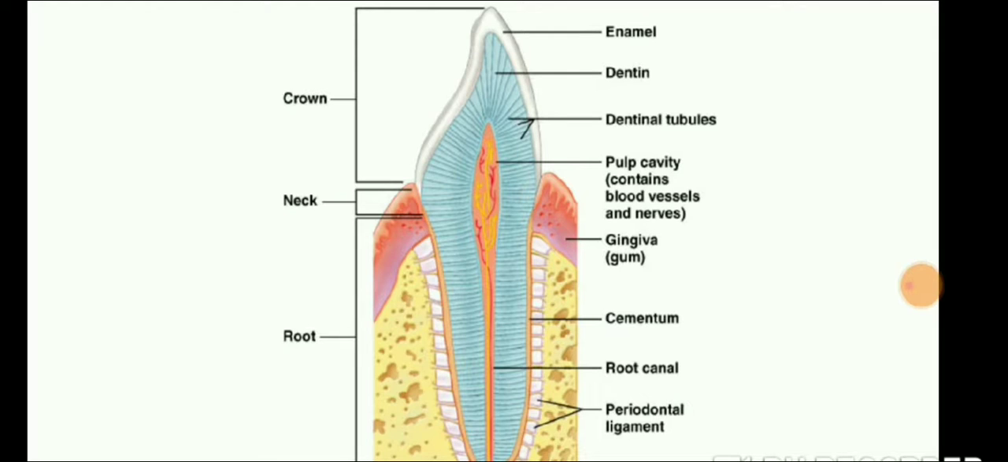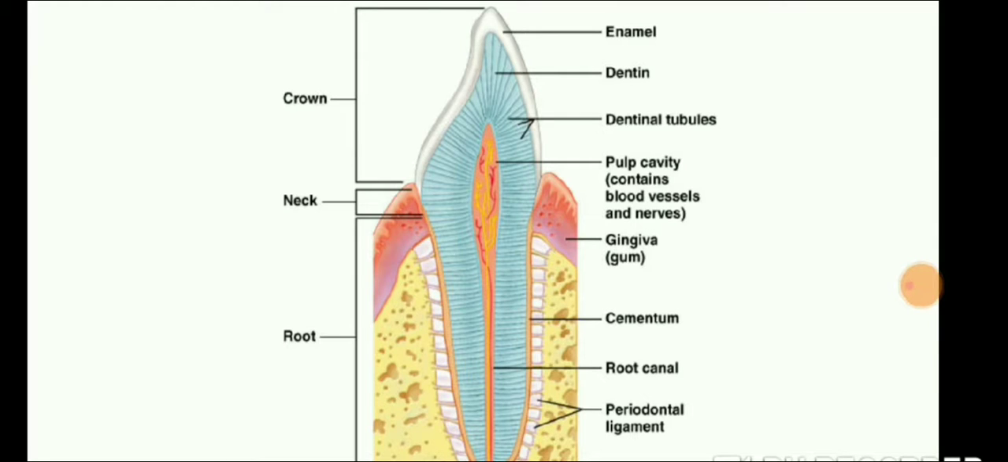The first covering, the white-colored covering of the teeth, is the teeth enamel. Then dentine, where your supplies are present. Then dental tubules, the lining you can see, which are present. Then the pulp cavity, which contains blood vessels. Gingiva, in which the teeth are attached, at the neck of the teeth.